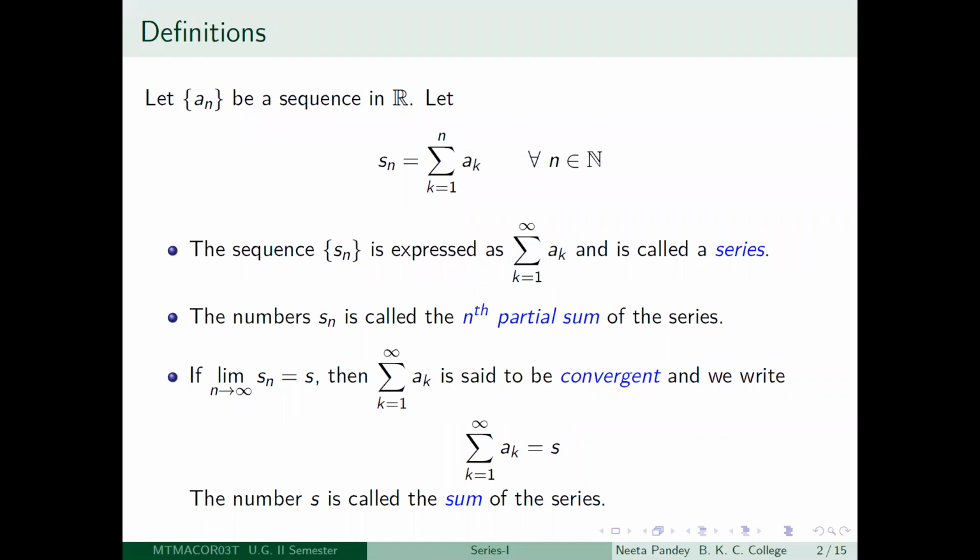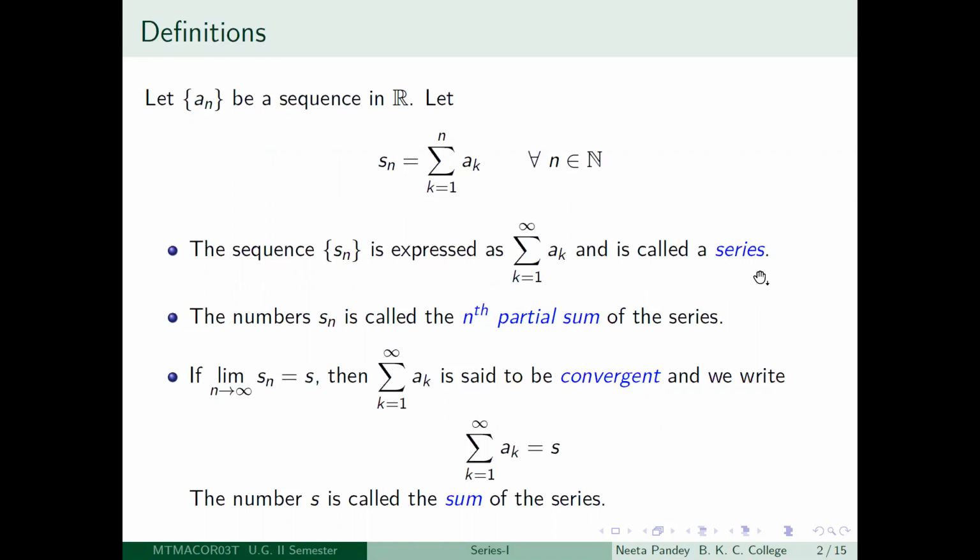So, first of all, suppose you are given any sequence in R, and if you let Sn be equal to summation k equal to 1 to n ak, that is, you are taking the sum of the first n terms of the given sequence an, then this new sequence Sn is actually expressed as summation k equal to 1 to infinity ak, and it is called a series.